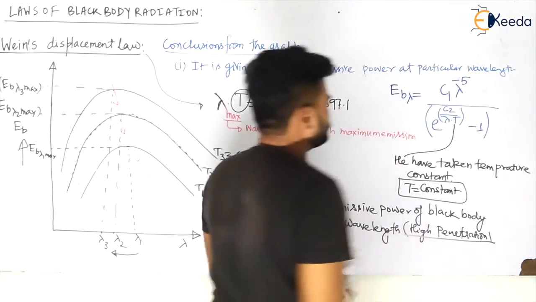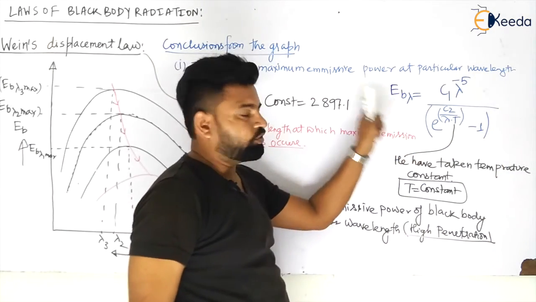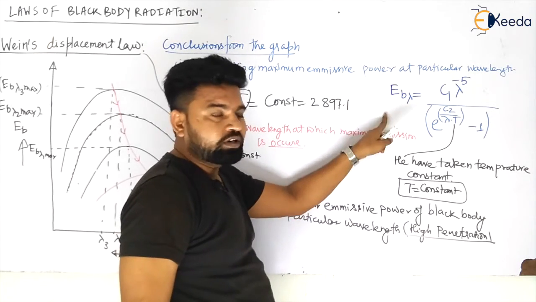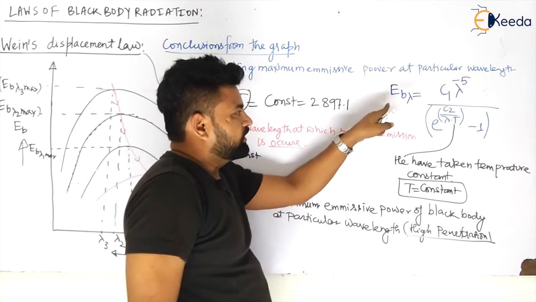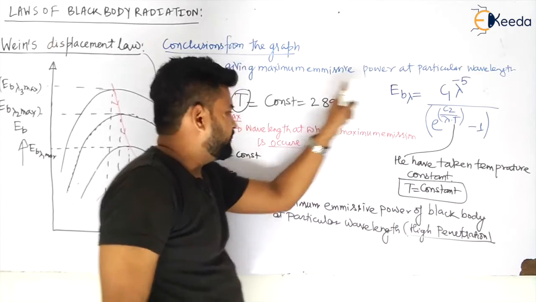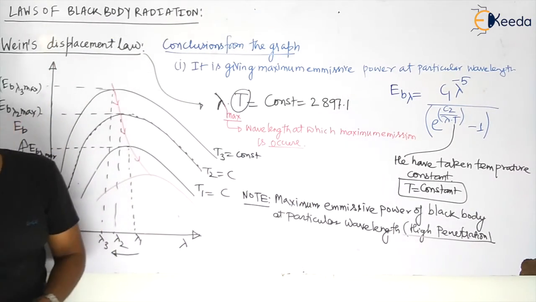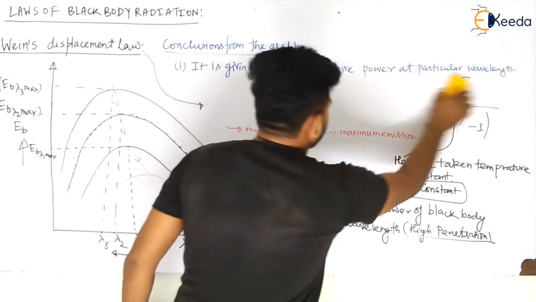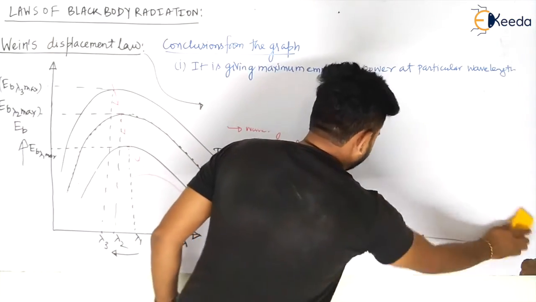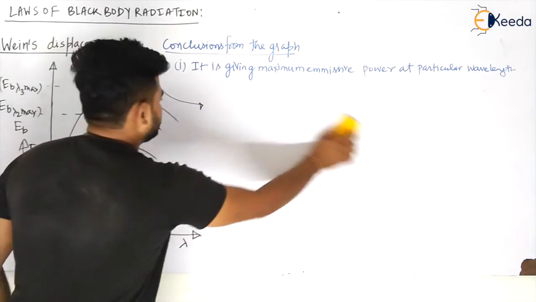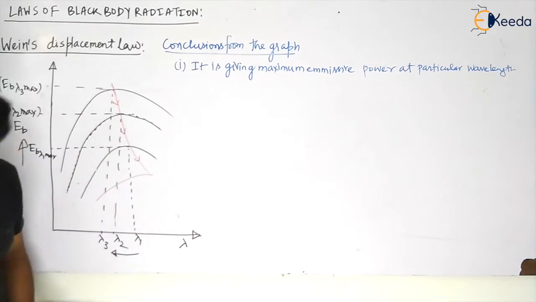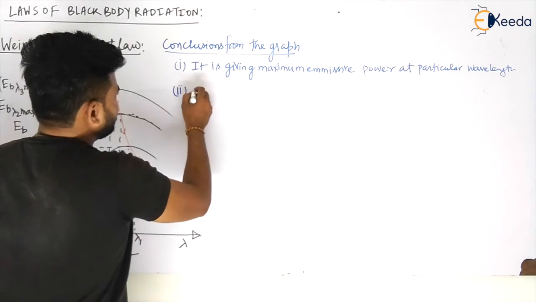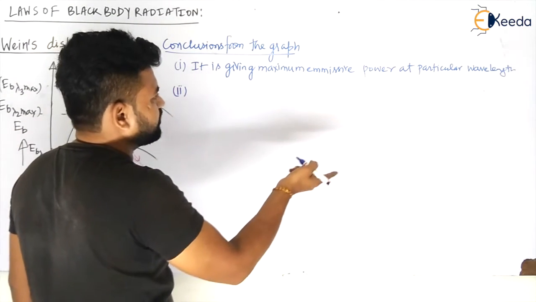So what you have done is you have just used this equation. You have calculated all the emissive powers, and you are just taking the maximum emissive power of that body and defining that graph. Okay, now let us see what it is giving, and it is also giving you something. Number two, it is giving maximum emissive power at a particular wavelength.